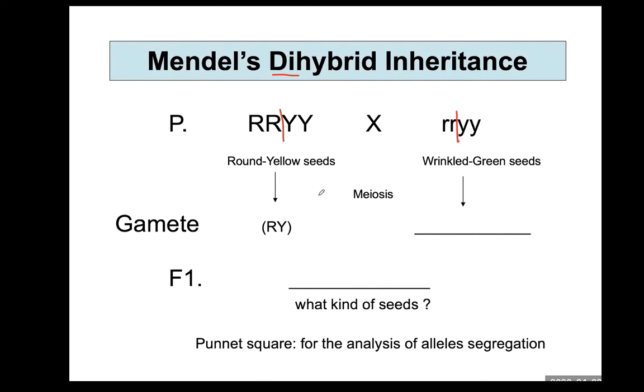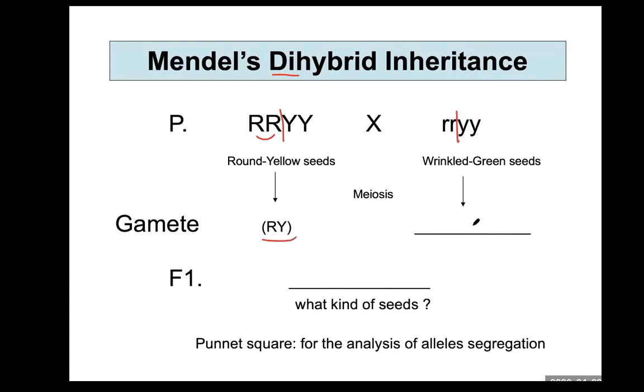They cross, so they undergo meiosis, and then they produce gametes. This gamete has 1 allele from this one, in this case only 1 kind of allele, large R. In the other gene, there are also 2 alleles, but each allele will separate during meiosis. So only 1 allele enters the gamete, and in this case, large Y. And this one also goes into another gamete, but they're still the same. So only 1 kind of gamete is formed.